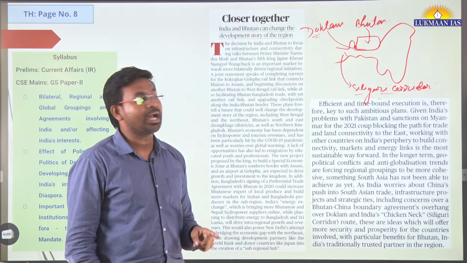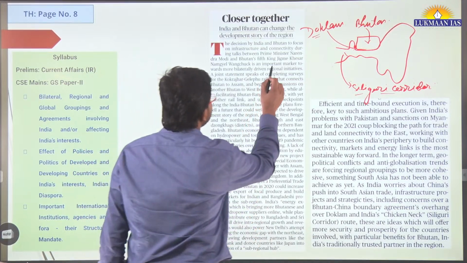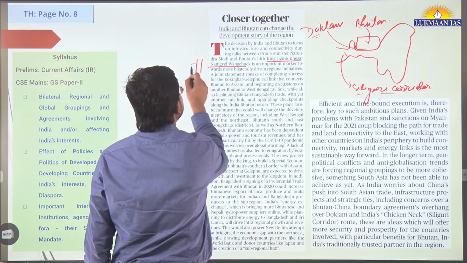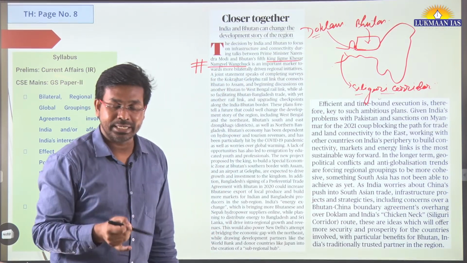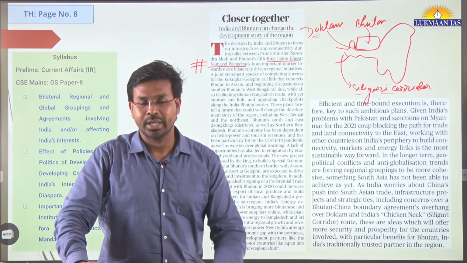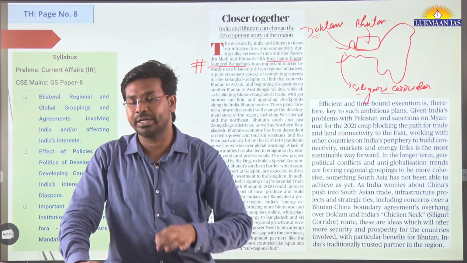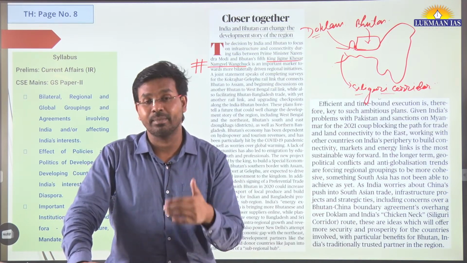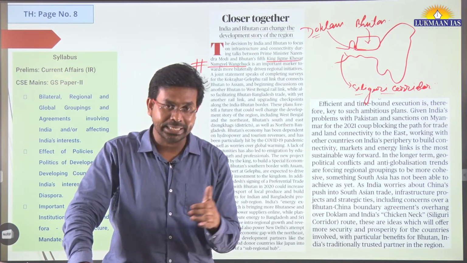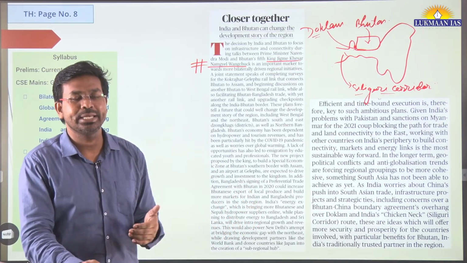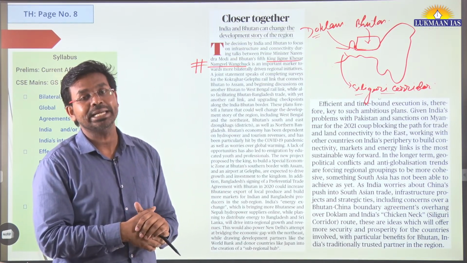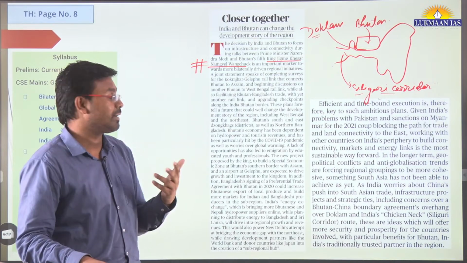However, the King of Bhutan, his name is King Jigme Khesar Namgyal Wangchuk, has recently visited India. He has met with the Chief Minister of Assam, Himanta Biswa Sarma. After that, he has met with the Prime Minister of India, Mr. Narendra Modi, and during their meeting, they discussed creating connectivity links with India so that trade related activities can flourish.